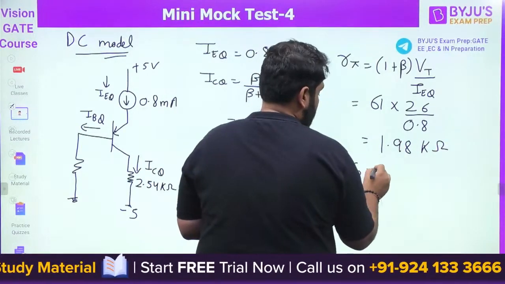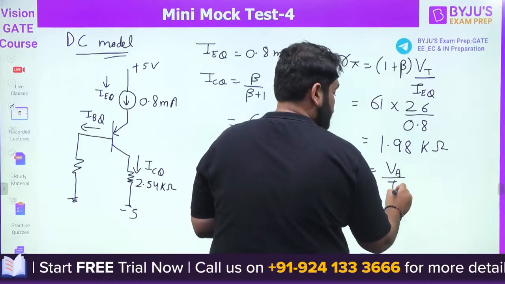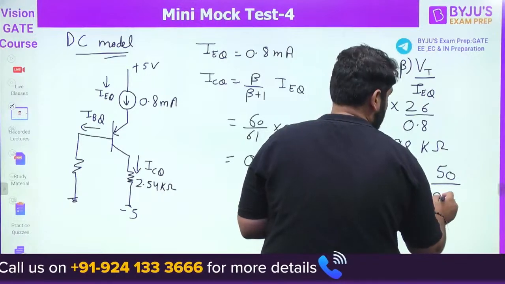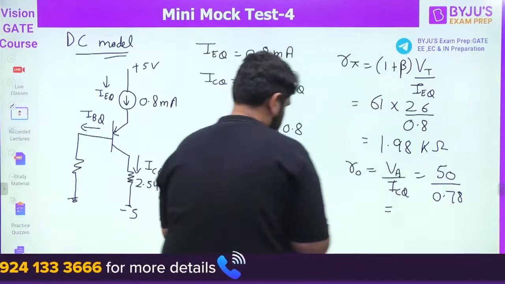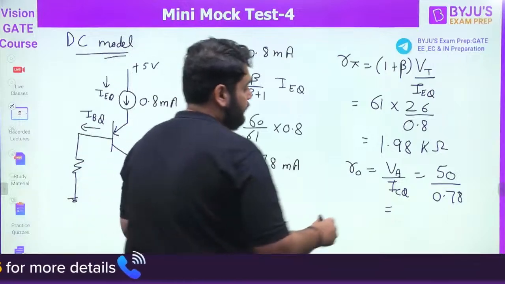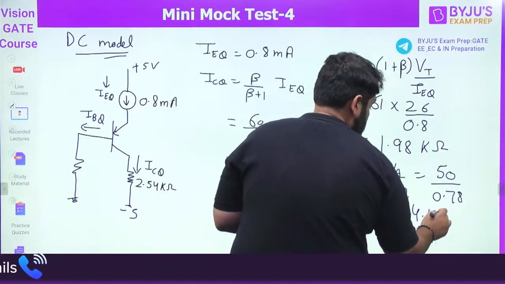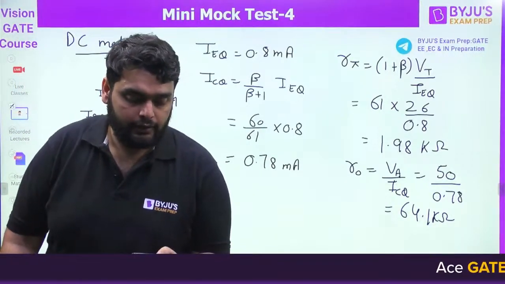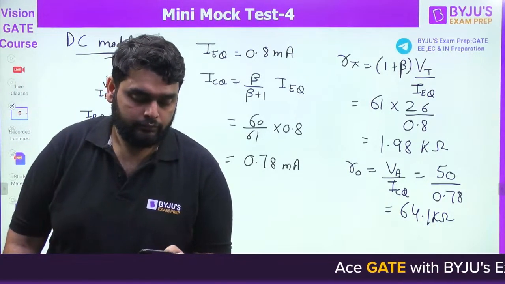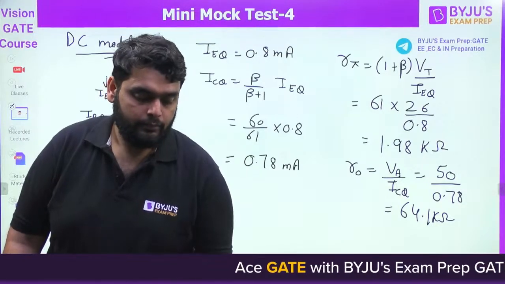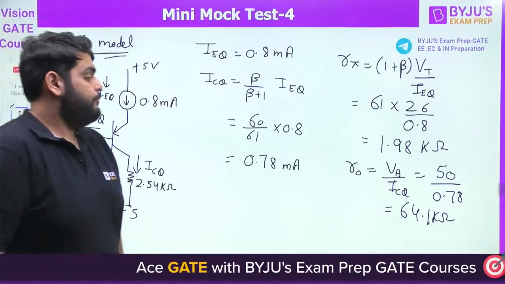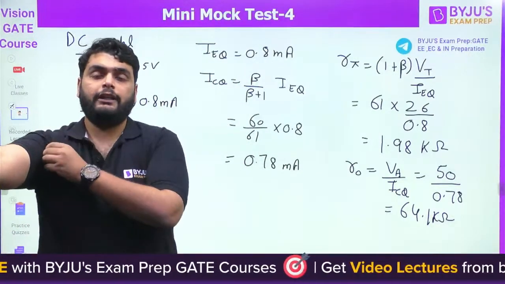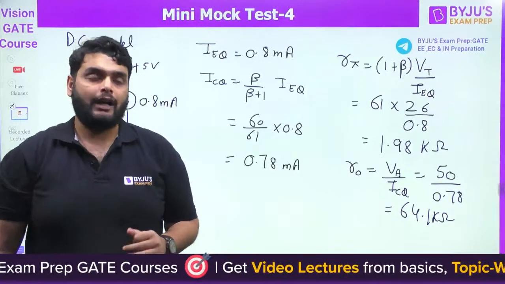What is R naught? R naught is early voltage divided by ICQ. So it is 50 volt divided by ICQ. ICQ is given 0.78. So it comes out to be 64 kilo ohm. Yes or no? Are you getting these values? Tell me, guys. Are you getting these values or different values? R pi and R naught we got.